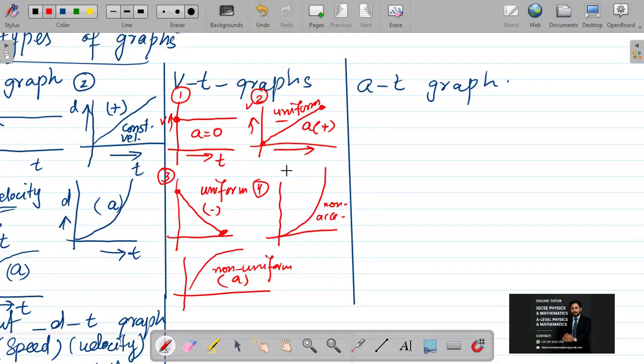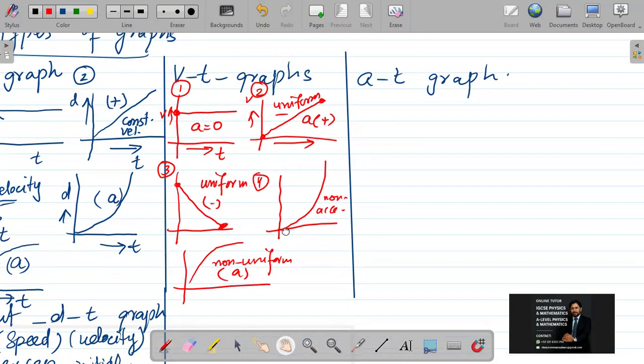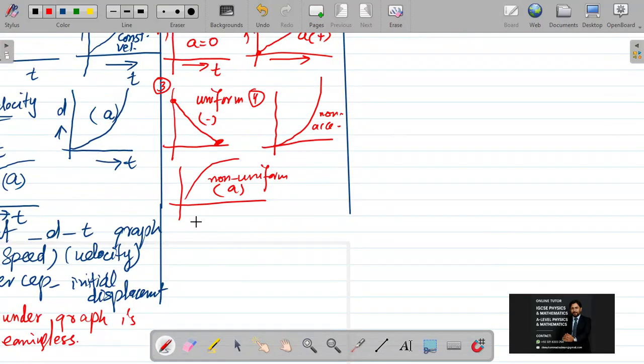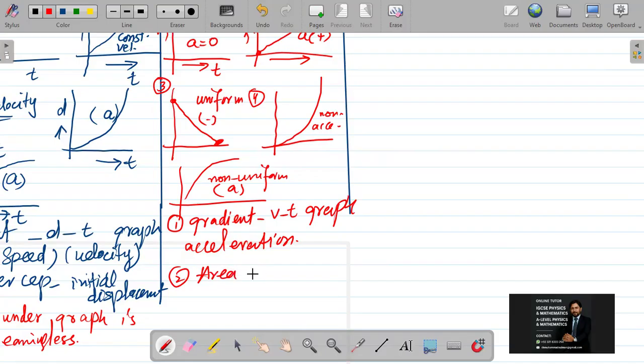If I talk about it, what are its area and slope giving to me? Slope is already, by using the word acceleration, then I will say the gradient of this speed time graph or velocity time graph is giving acceleration, number 1. And number 2, area under graph is giving us displacement traveled.